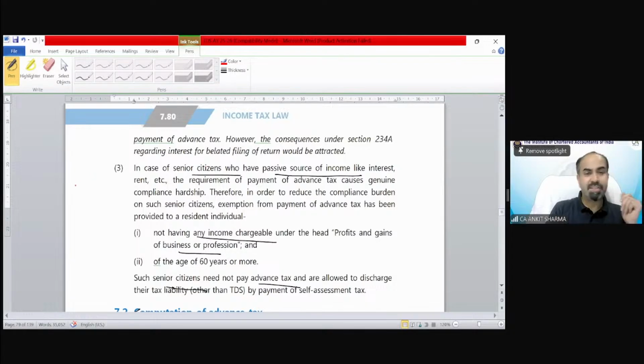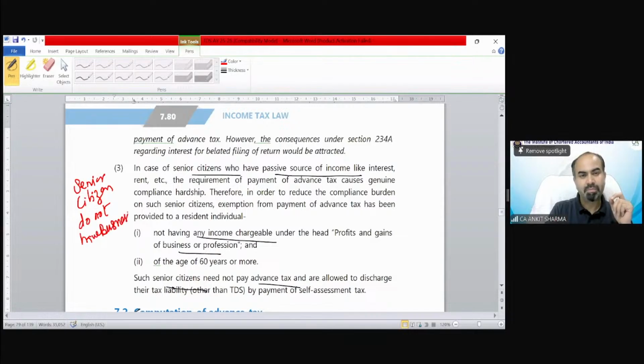If you are a senior citizen and do not have business income, then the advance tax provision is not applicable. Suppose there is Mr. A whose age is 65 years, resident.